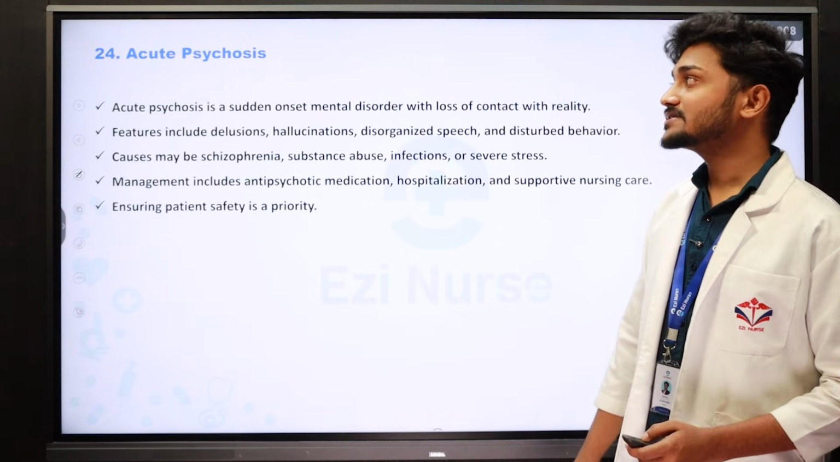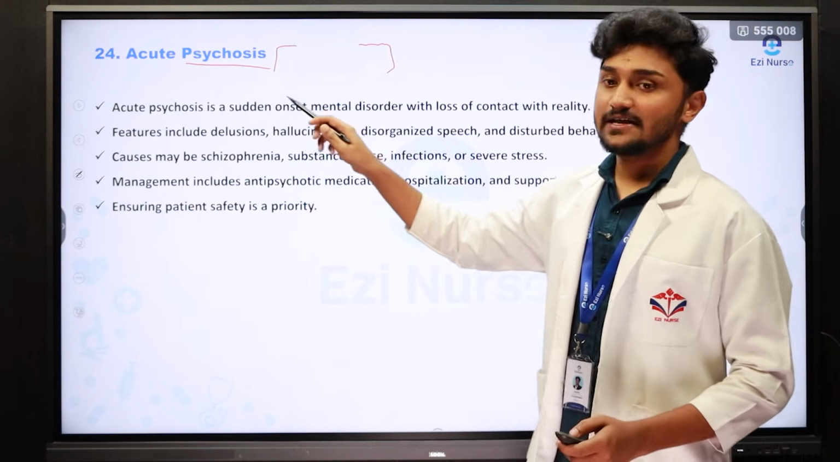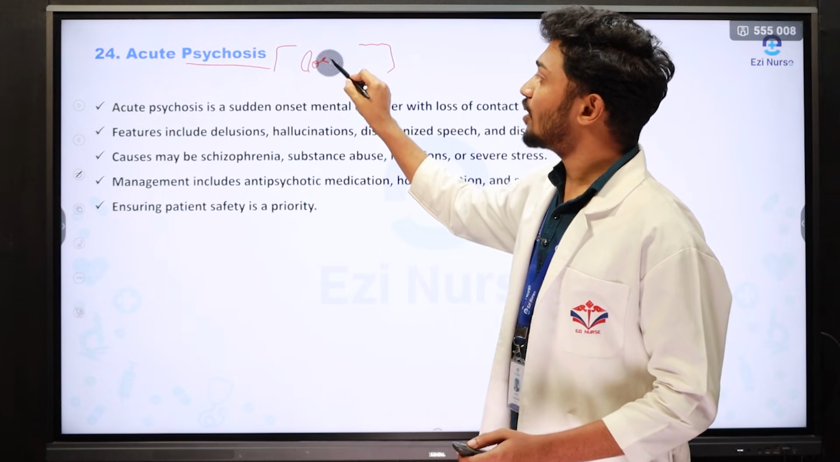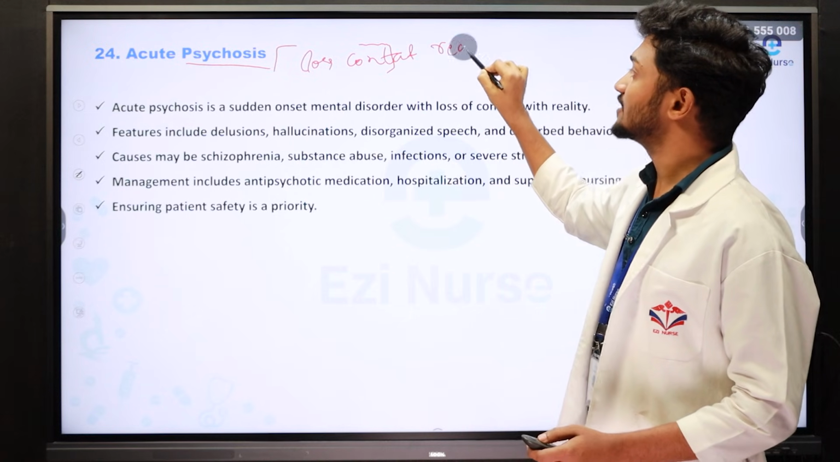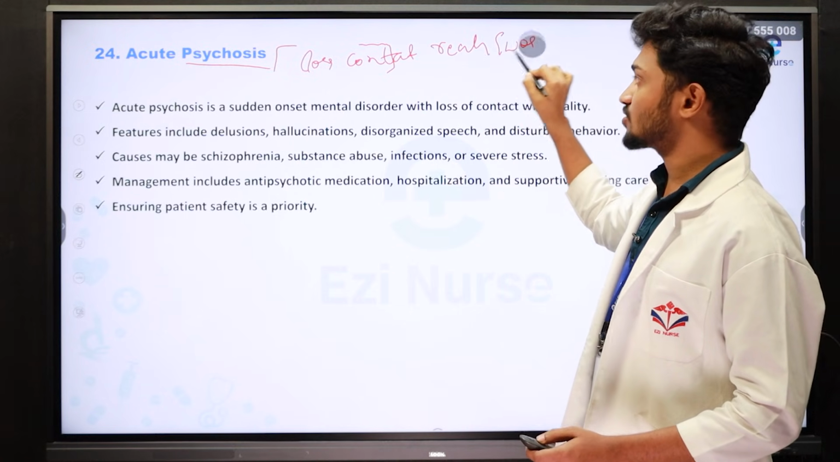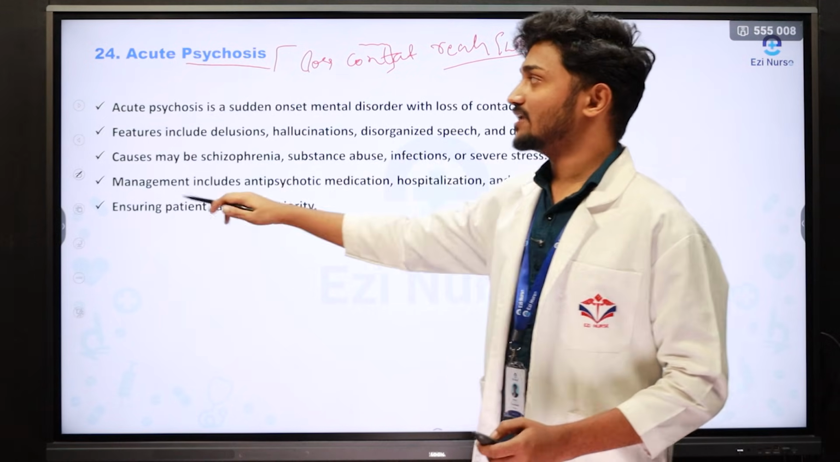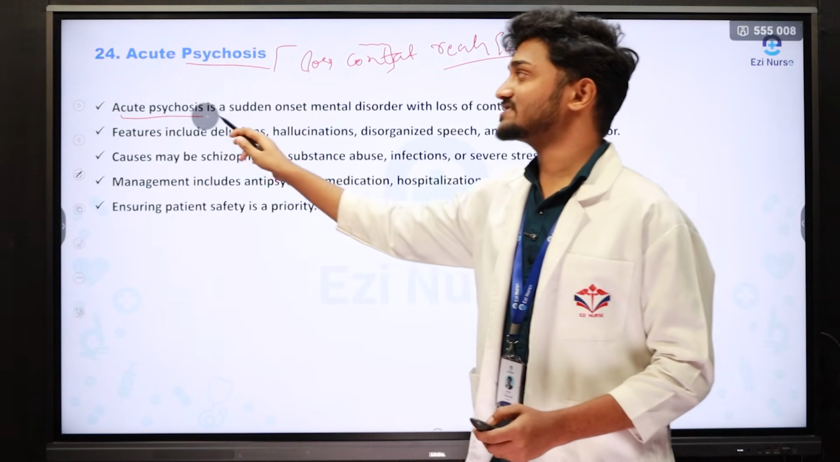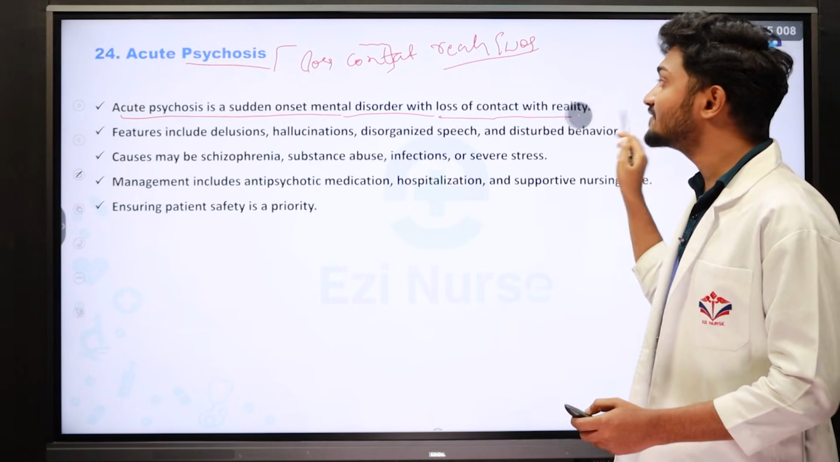The next question is acute psychosis. What is meant by psychosis? Psychosis is nothing but the loss of contact with the reality of the world. This is called psychosis. Then what is acute psychosis? Acute psychosis is a sudden onset mental disorder with loss of contact with the reality.